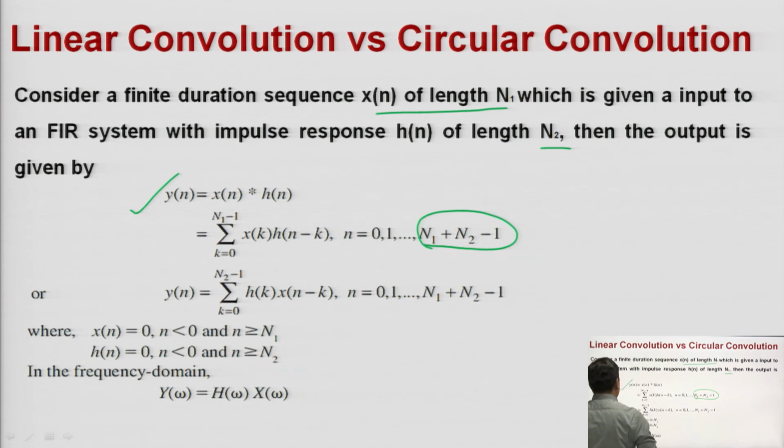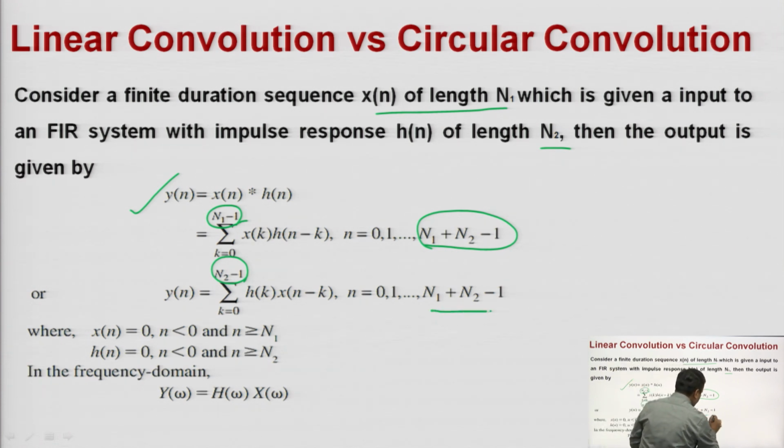Similarly, y of n is equal to the summation of h of k into x of n minus k. This is for the N1 length, this is for the N2 length, but it goes till N1 plus N2 minus 1, that you should remember. It means up to this length you have to calculate these values.